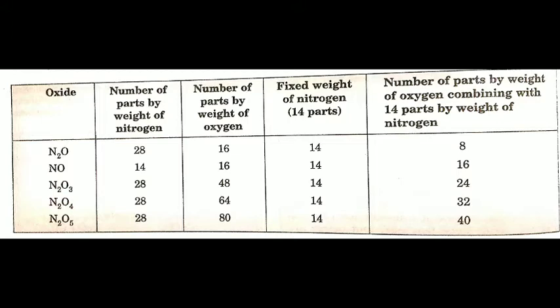So what we'll do, we'll fix the weight of the nitrogen to 14. You can see that when we fix this, suppose for N2O the weight of nitrogen was 28. When I want to fix it to 14, then I will divide it by 2. In the same way, for N2O, the oxygen which is 16 should be divided by 2 and it will become 8. So for all the oxides, when I fix the amount of nitrogen to 14, the weight of the oxygen comes to 8, 16, 24, 32 and 40.